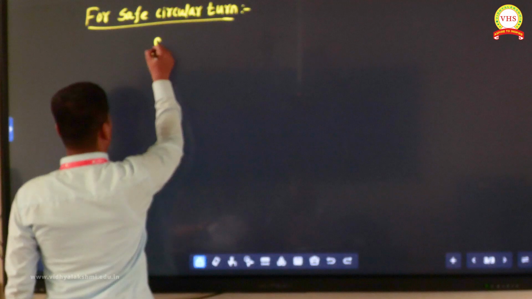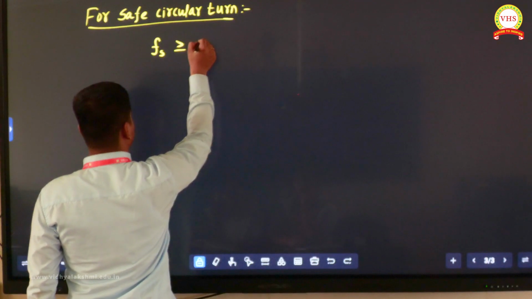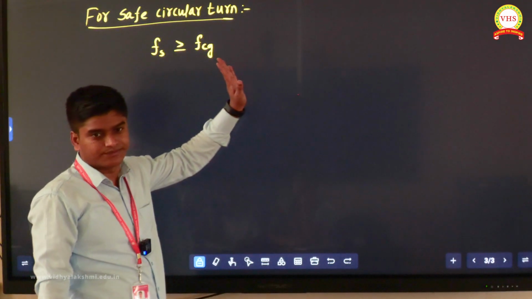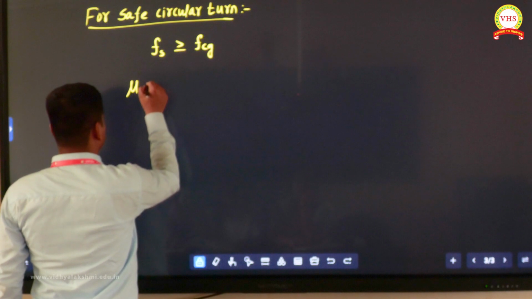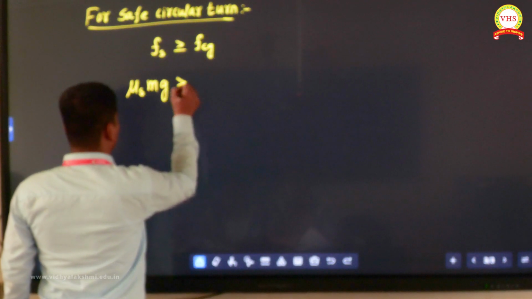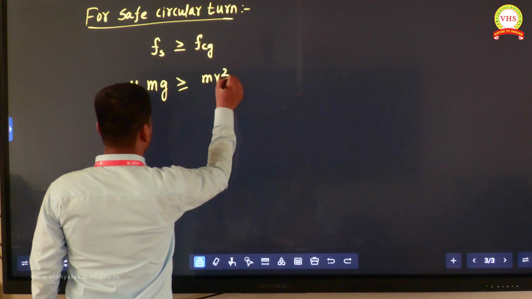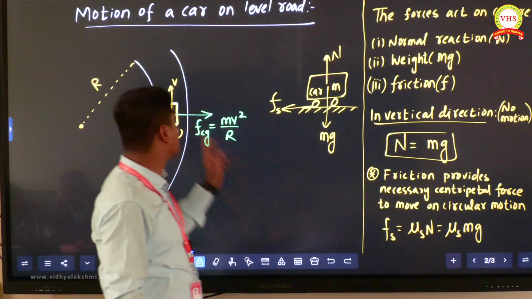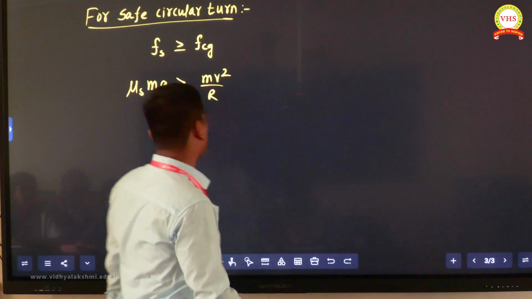Your static friction force value should be greater than the centrifugal force, which is Fcg. Fs is static friction, and this value is mu s m g, greater than or equal to Fcg, which is m v square by r. R is the radius of the circular path, or that road.